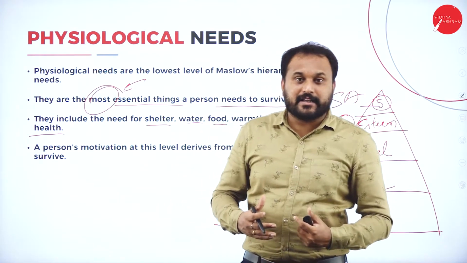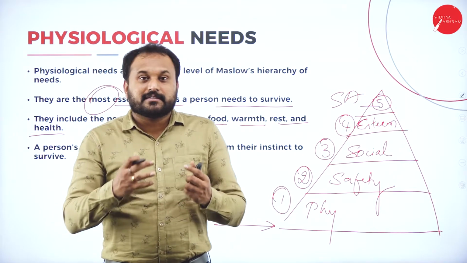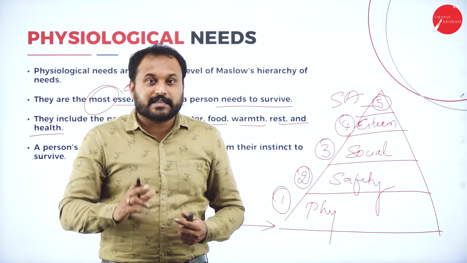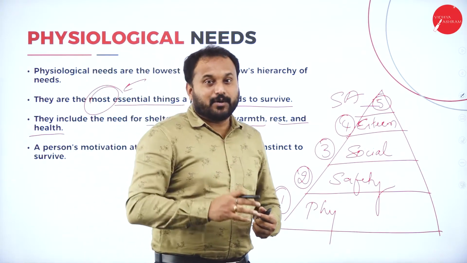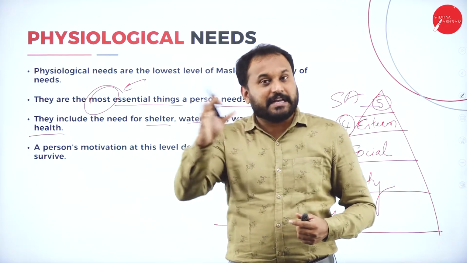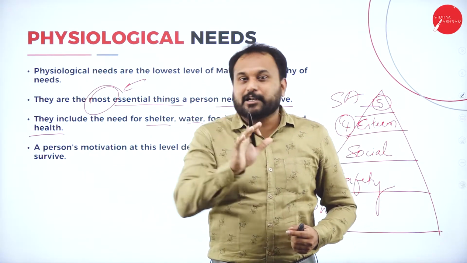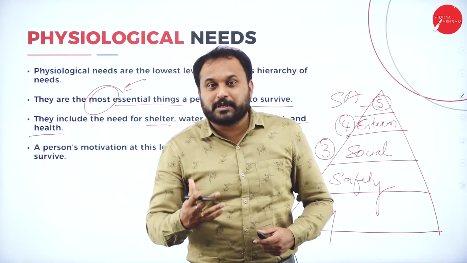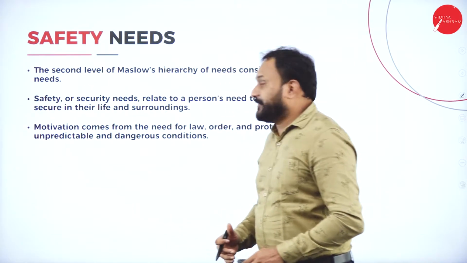Yesterday I read an article about Messi, that he spent 78 lakh for one day. Now understand, for one day he spent 78 lakh in a 5-star hotel. Just imagine. Is it a need or is it a want? To get that want, what has he sacrificed? And that is what will motivate you people to actually be like him. Now the second one we have is safety needs.